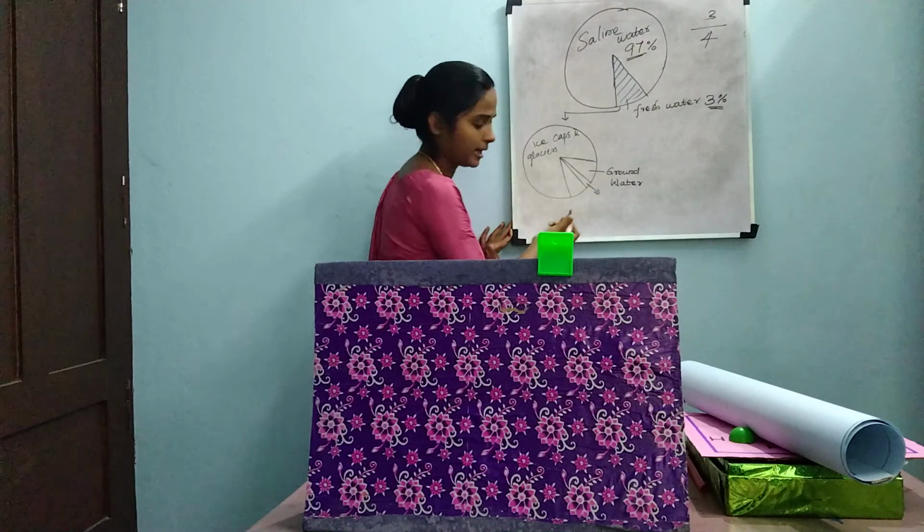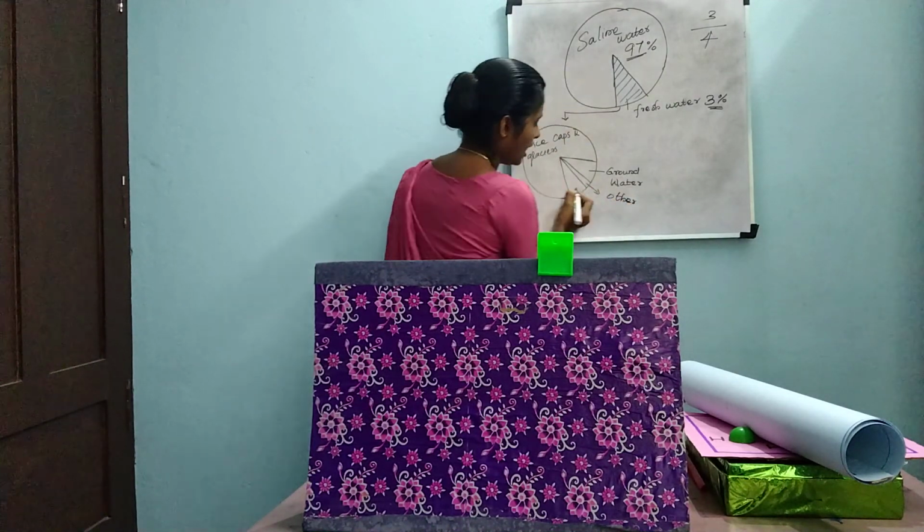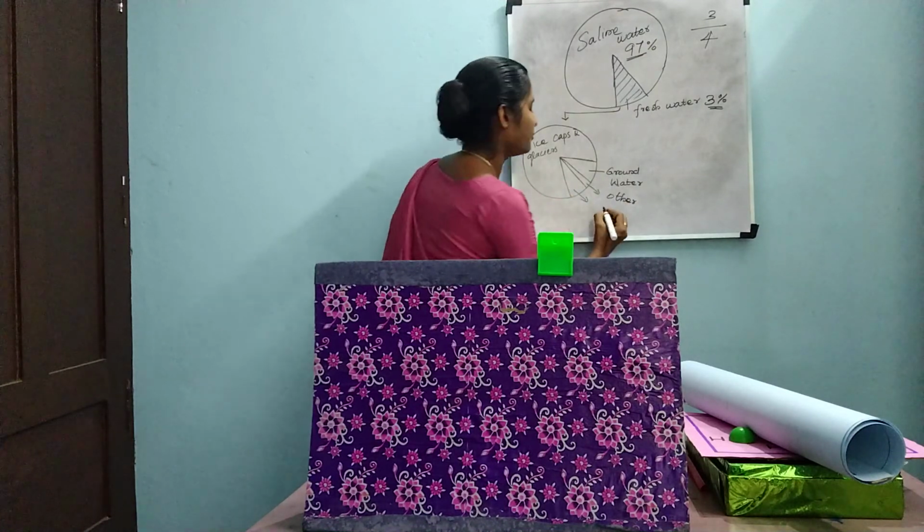The small part is some other water, and this part is taken as surface water.